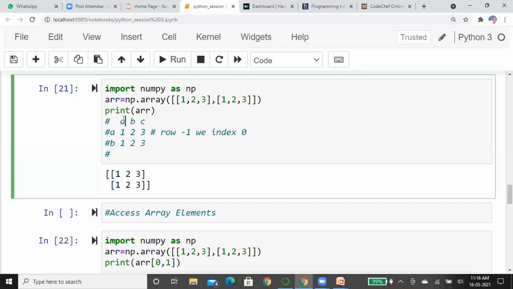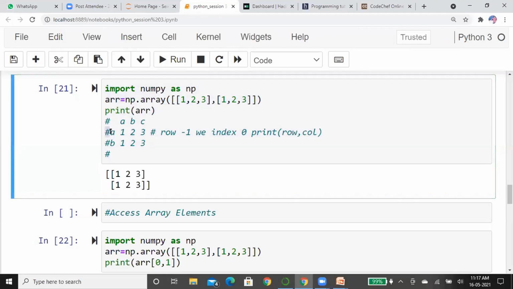In a similar way, this is the first column, so it is called the 0th index. This is the second column. So if I want to print this number, how will we print it? We need to pass the row index, comma, column index. I want to print this element 2.